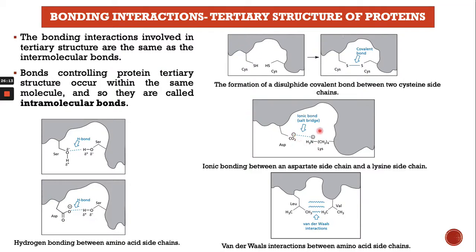They can also interact through covalent bonding, ionic bonding, or van der Waals interactions, but the most common is the hydrogen bond. These bonds help the protein to maintain its tertiary structure.